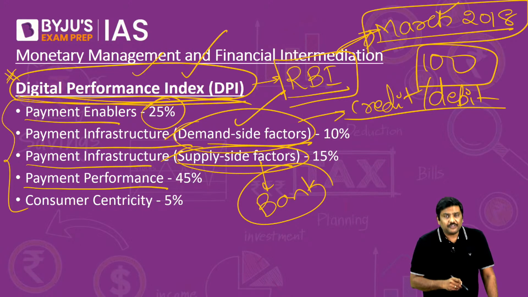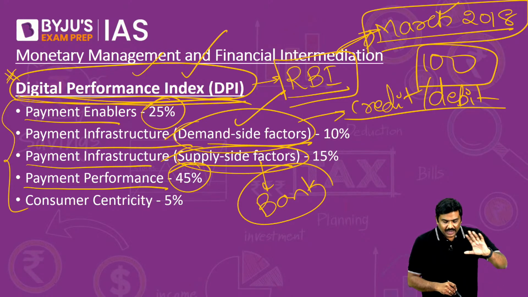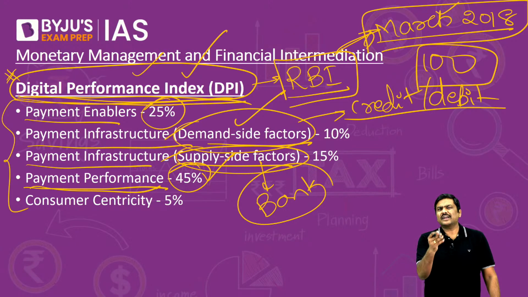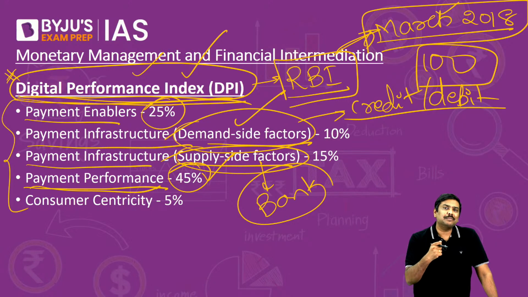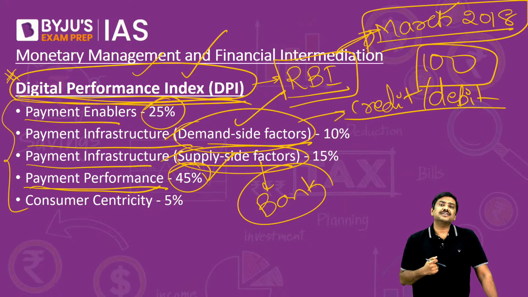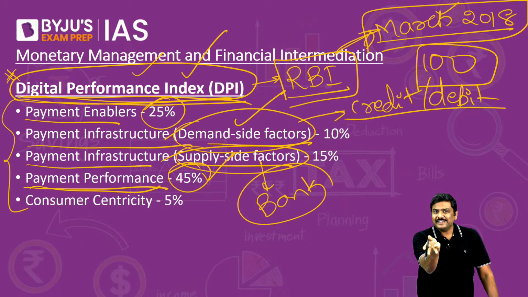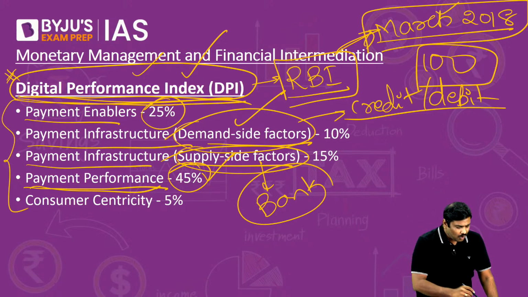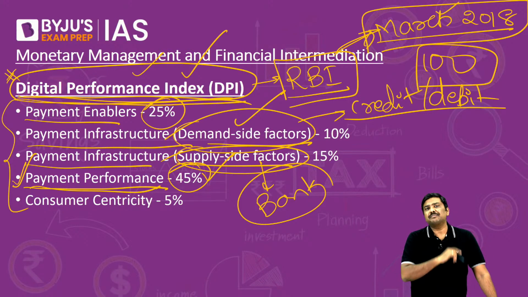What about payment performance? Basically, the weightage given is 45%, by far the highest weightage. What kind of parameters are considered in payment performance? What is the value of debit card transactions? What is the volume of debit card transactions? What is the value as well as volume of credit card transactions, etc. All of them are measured under payment performance.